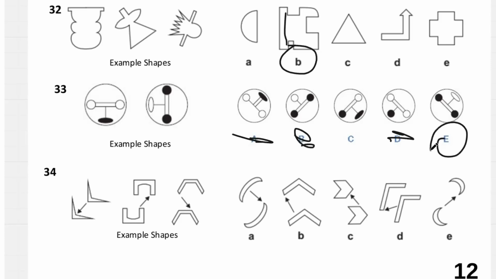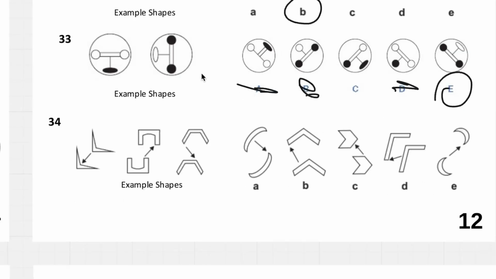And then 34 is going to have over here vertices are always pointing to a vertex, so it can't be B, it can't be C, and it can't be D, and it can't be A. It has to be E.